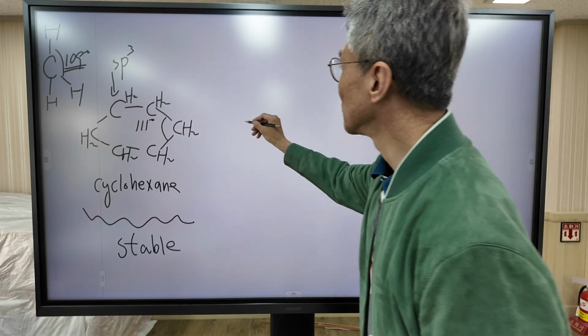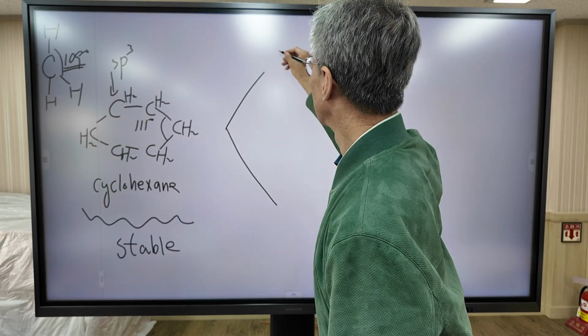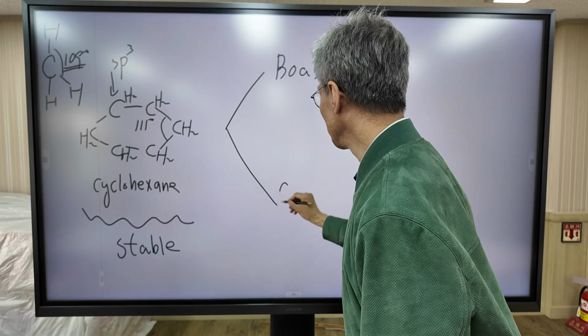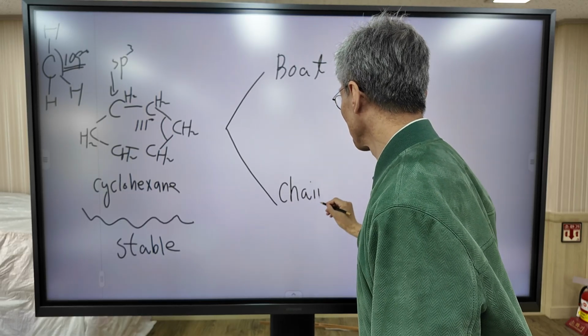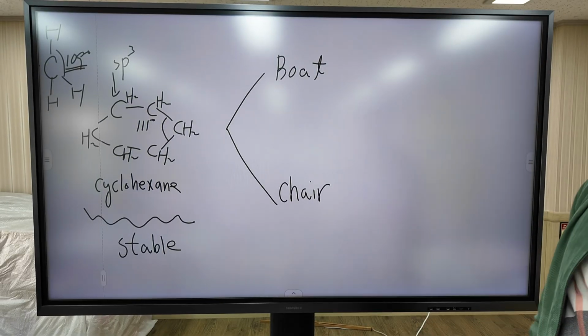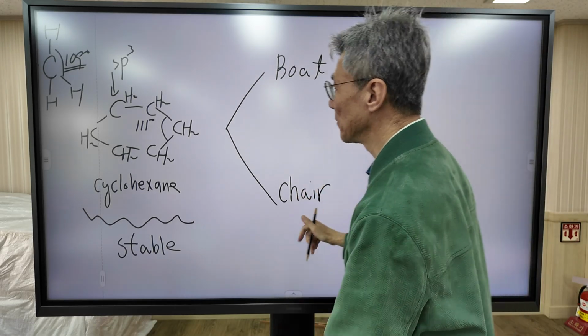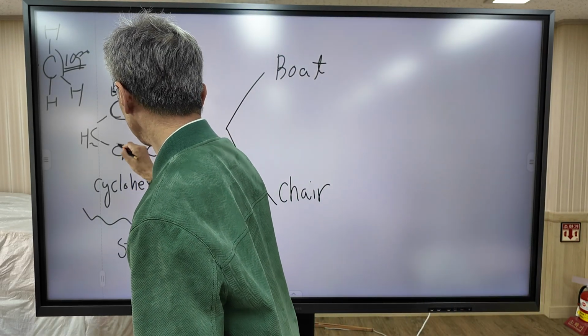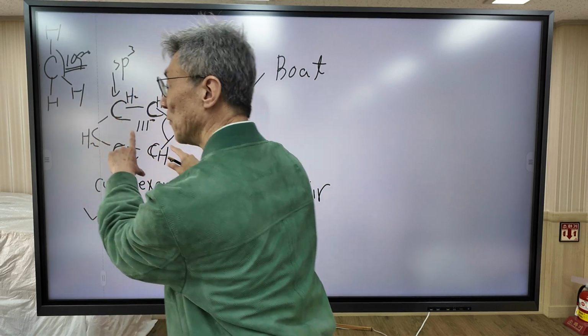Cyclohexane has 2 isomers, boat shape and chair shape. You imagine that 4 carbons form a plane.